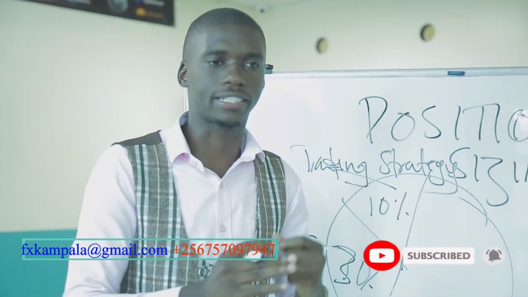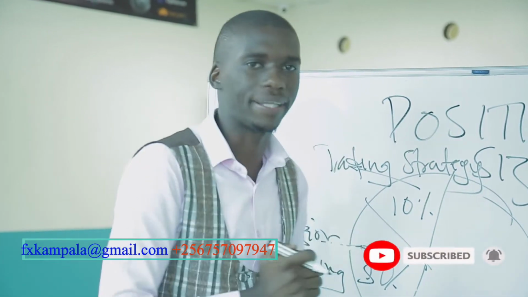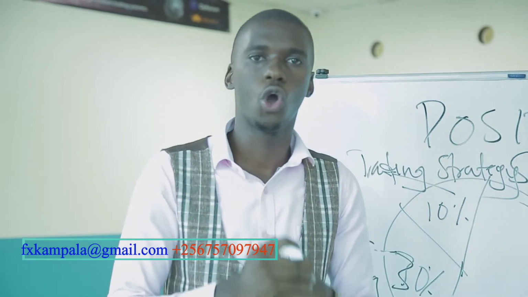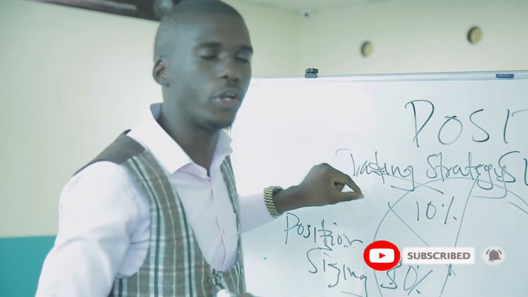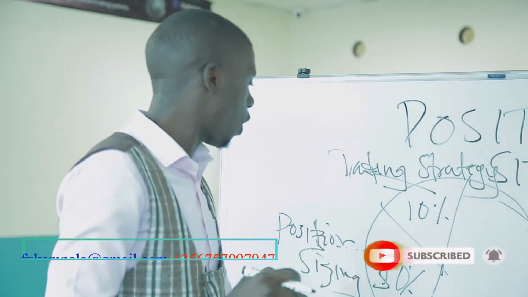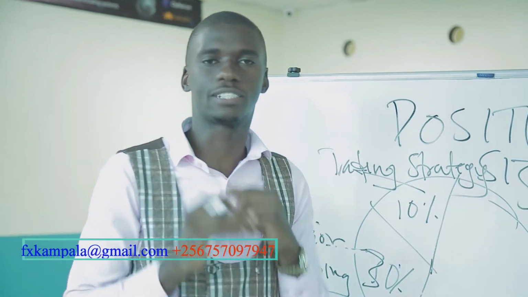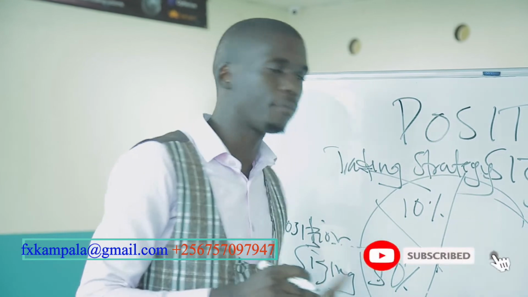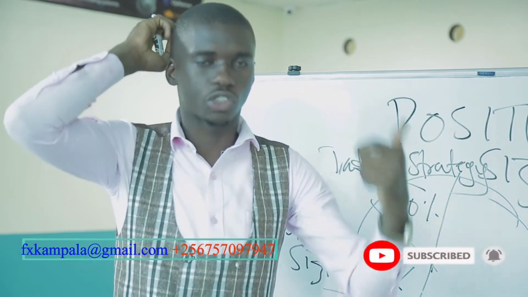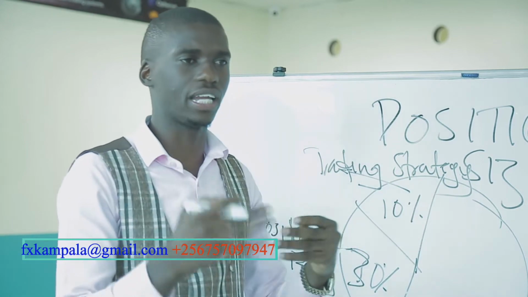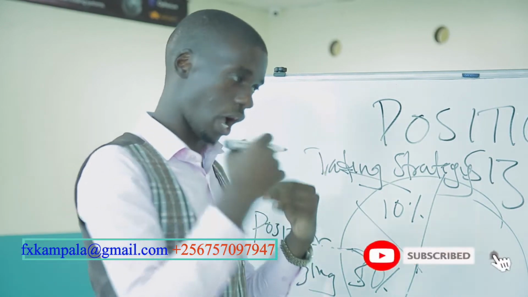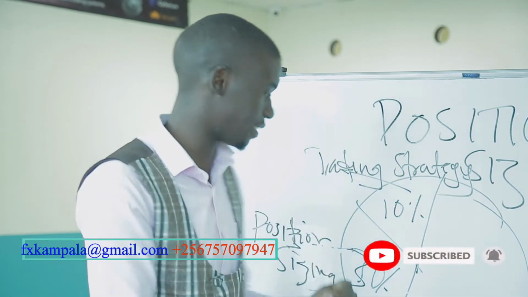Because we normally look at between 1 to 3% of any portfolio when we are trading a particular trade. So this is where we do all this. And again, when it comes to position sizing, it's for this reason that we look at the risk-reward ratio. Risk-reward ratio basically means how much are you risking and what are your returns?